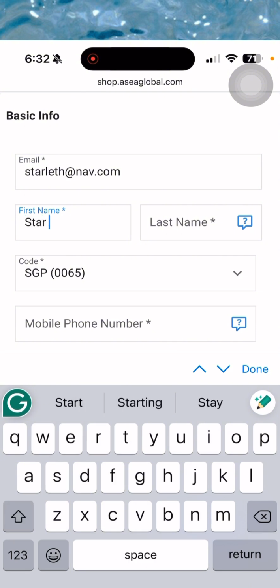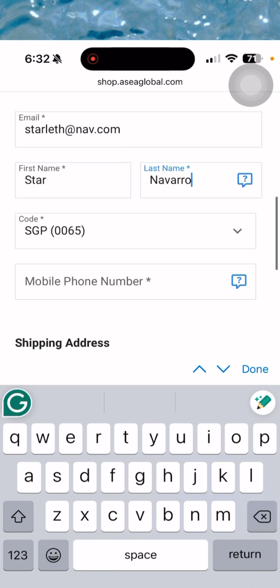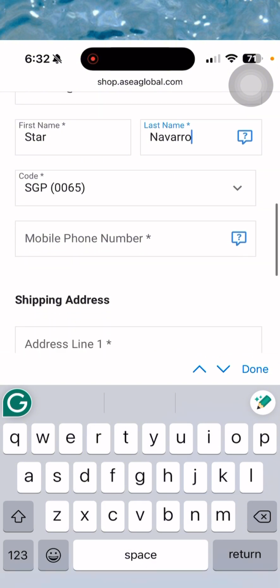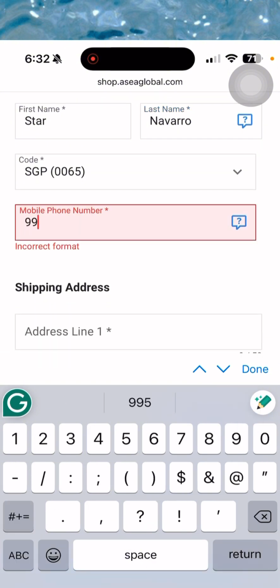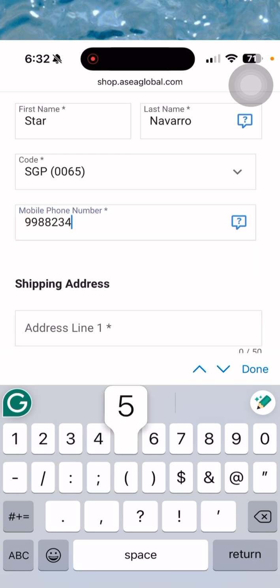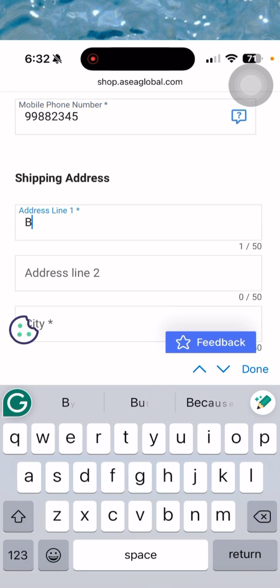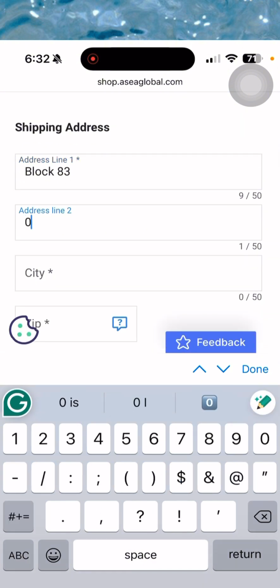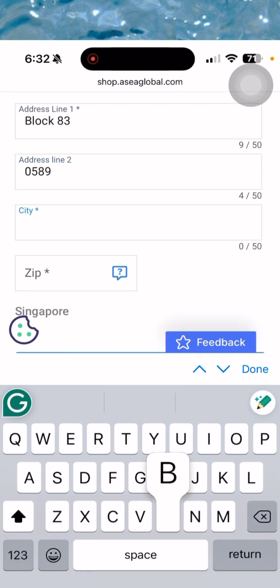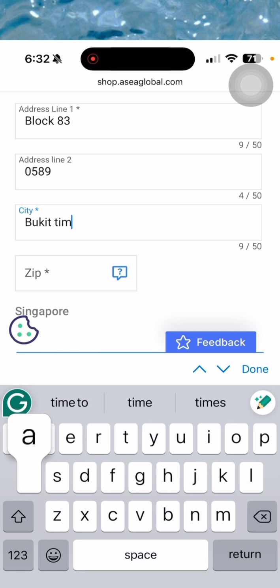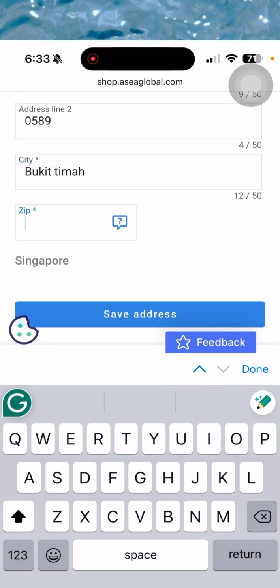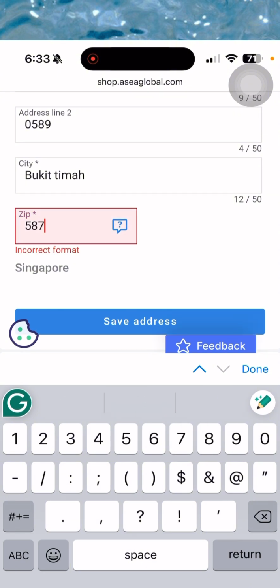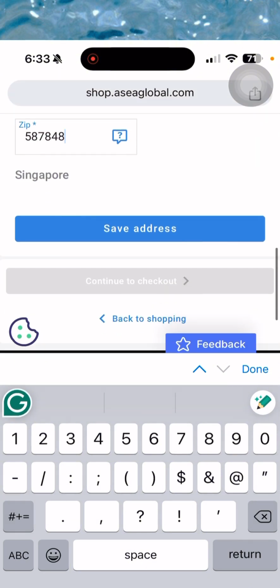And then let's say Star Navarro. All right, Navarro. Okay, so make sure the name that you key in here is the same as your passport. And then phone number, let's say 99882345. And then address, let's say block 83, 0589, let's say Bukit Tema. And then the zip code, and then save address.